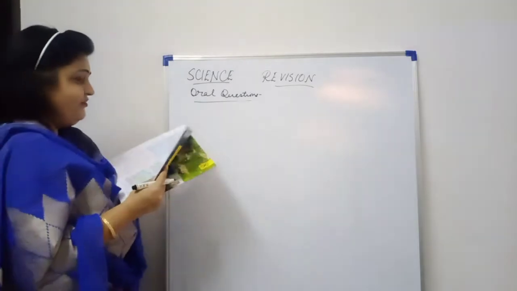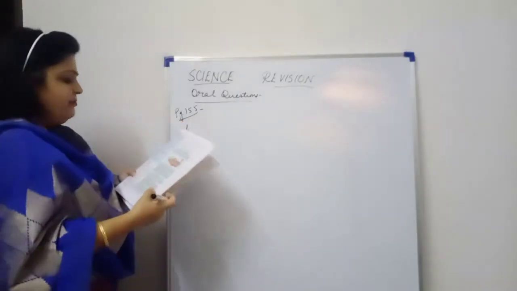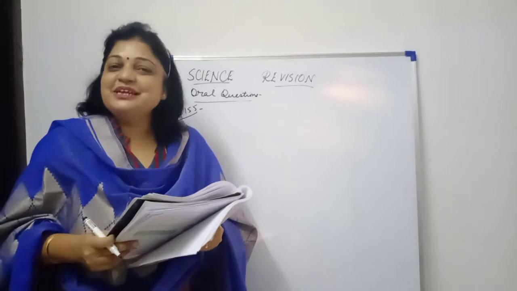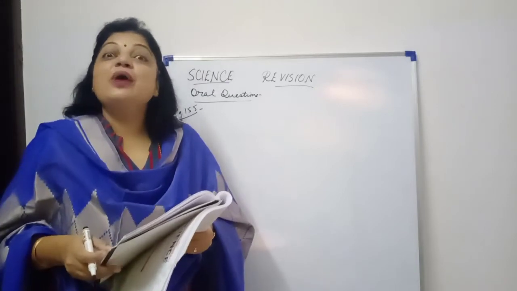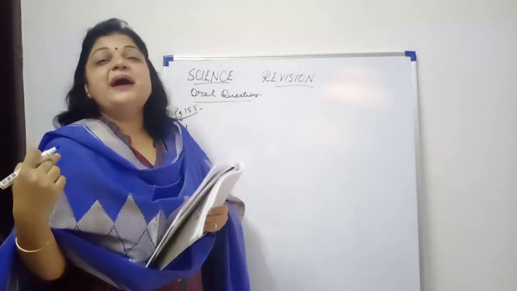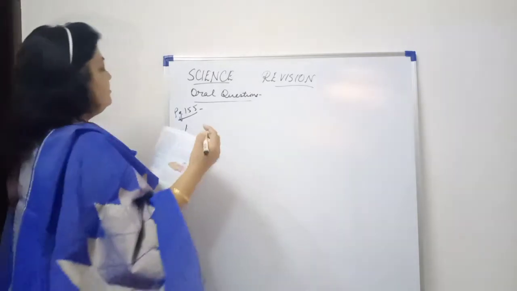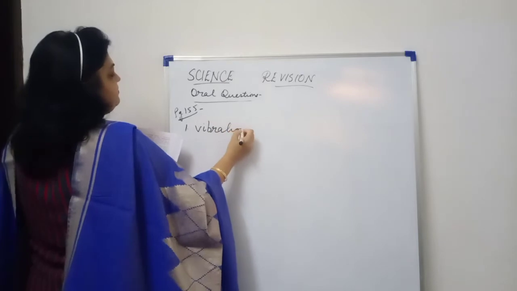Page 155. The first question is, what name is given to the to and fro motion of a vibrating body about its mean position? It is called vibration. To and fro means backward and forward. So here the answer will be vibration.